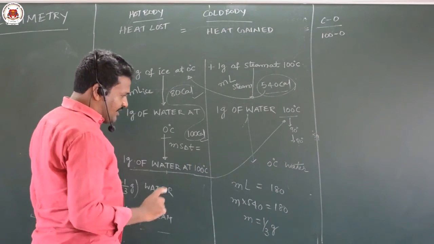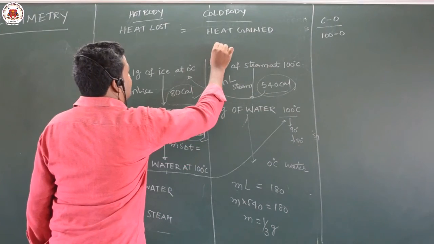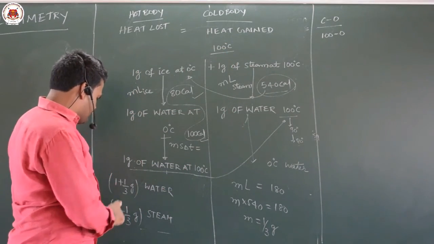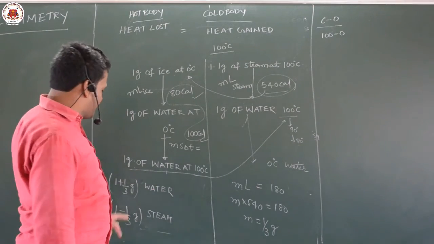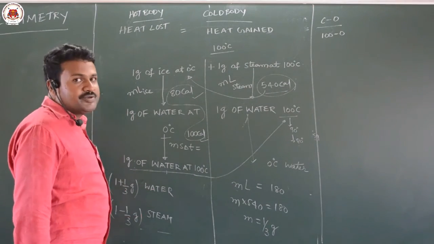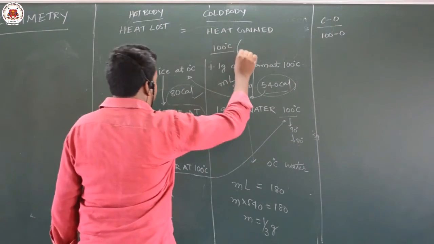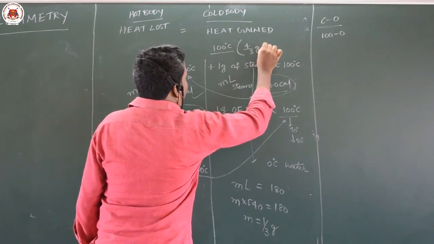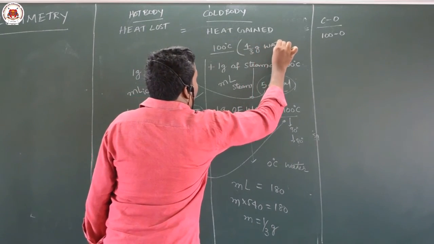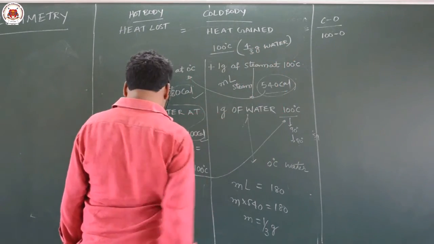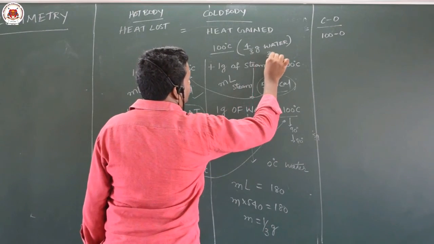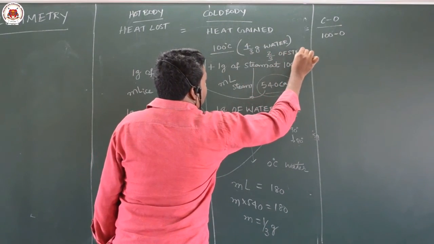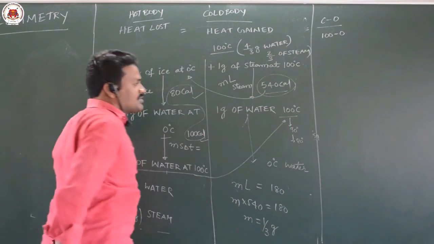And the final temperature of the mixture is 100 degrees Celsius. And what is the composition? This is 1 plus 1 by 3 gram of water and 1 minus 1 by 3 gram of steam. So in equilibrium it contains 1 plus 1 by 3, that is 4 by 3 gram of water, and 1 minus 1 by 3, that is 2 by 3 gram of steam. This is the story of law of mixtures. So this is how you have to apply.